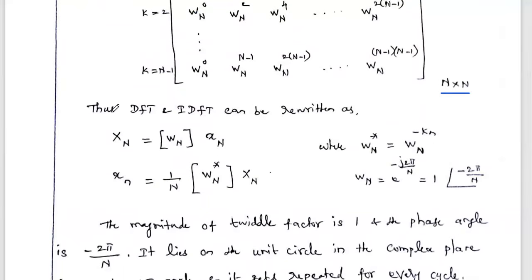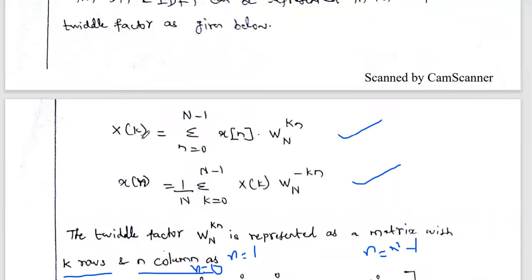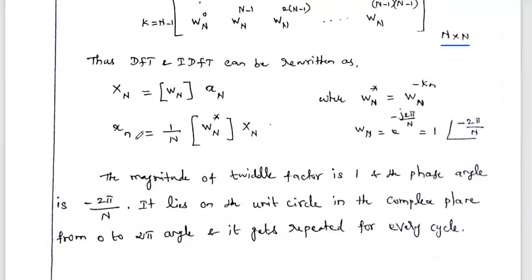So that's why the DFT and inverse DFT equations are shortly denoted as follows. You see, capital X of k, the DFT output, we can write as X, the output matrix, which is obtained by multiplication of the total factor matrix with the input sequence small x of n.